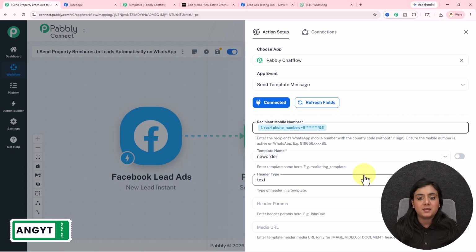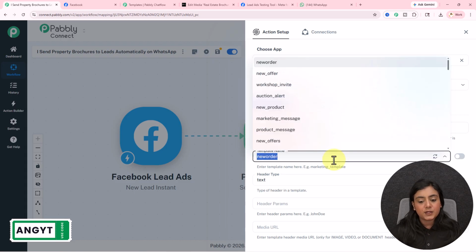And as we have mapped this data, the data has now become dynamic. That means whenever a new response is captured in the previous step of the new lead, automatically the phone number is going to be updated in place of this mapped phone number. Okay. Now it is asking for the template name.